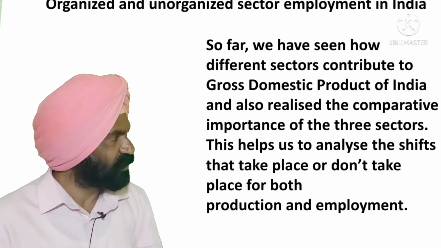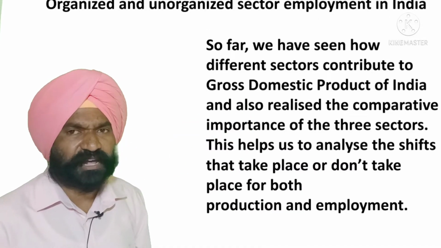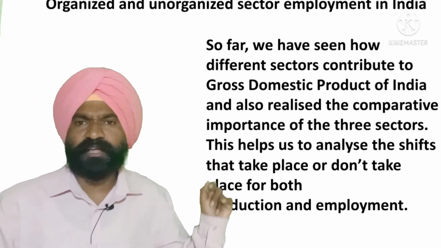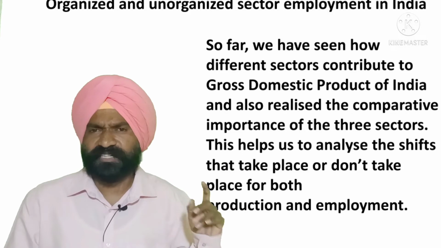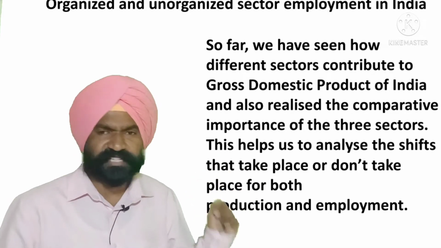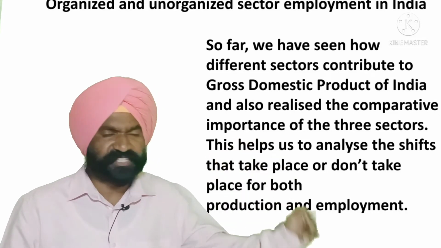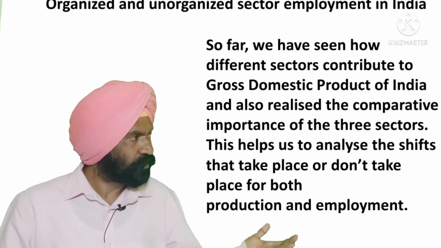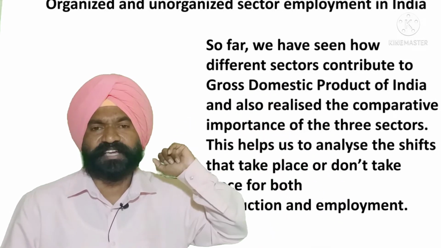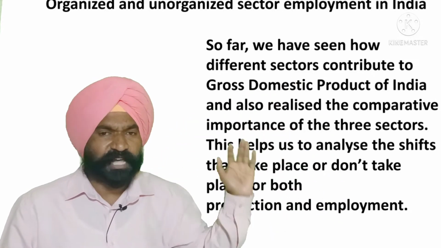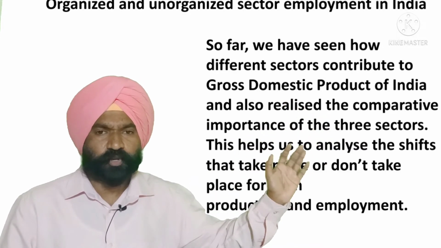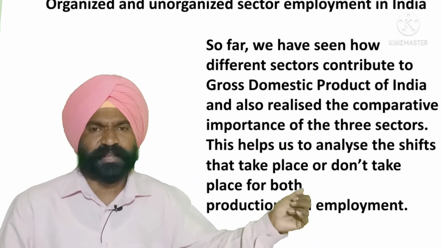Another topic from this lesson is organized and unorganized sector of employment in India. So far, we have seen how different sectors have contributed to the gross domestic product of India and also realized the comparative importance of these three sectors. How agriculture sector dominance has decreased and service sector dominance has increased over time. This helps us to analyze the shift that has taken place or not taken place for both production and employment.